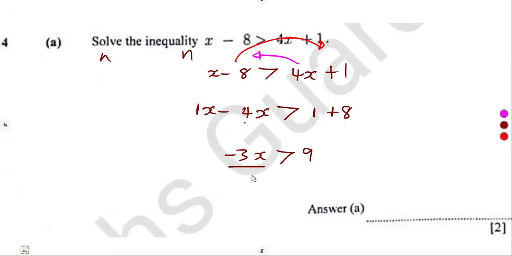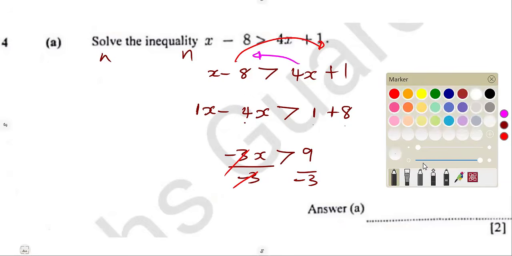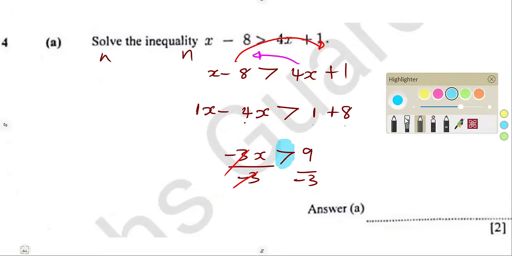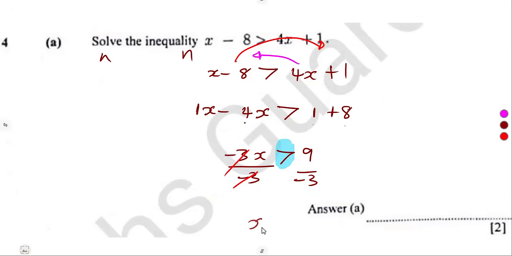So to find x, we are going to divide by what? Negative 3. And take note, as you divide by the negative, the inequality sign reverses, or the inequality sign what? Changes. When you divide by a negative, make sure that the inequality sign changes. So x is what now? Less than. Remember, it was a greater than, now it's less than. 9 divided by negative 3, that was a negative 3. The inequality sign has changed.